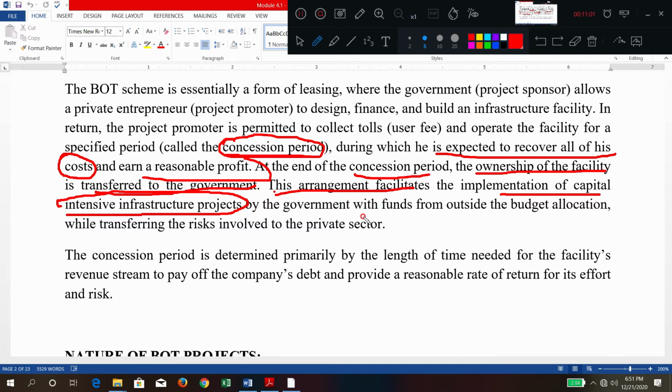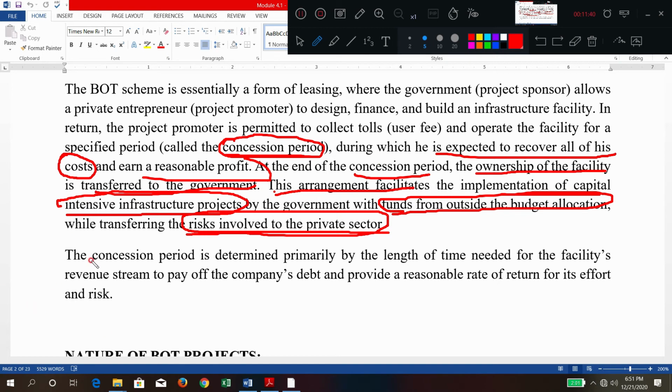For the government it will be very difficult to arrange the funds. So for big infrastructure projects, funds come from outside the budget allocation. Every country has its budget, and every year a budget will be made. If a project is not in that budget allocation, it can still be executed outside of the budget, by engaging the triple P model or the BOT model. Here risks are transferred to the private sector.